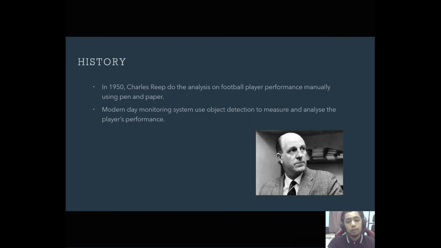The first monitoring system recorded in the world of football was in 1950, when Charlie Reep, a military man and an accountant, created a system that recorded and analyzed statistics on player movement on the pitch by manually watching and analyzing the football match using pen and paper. The football monitoring system has evolved since then.